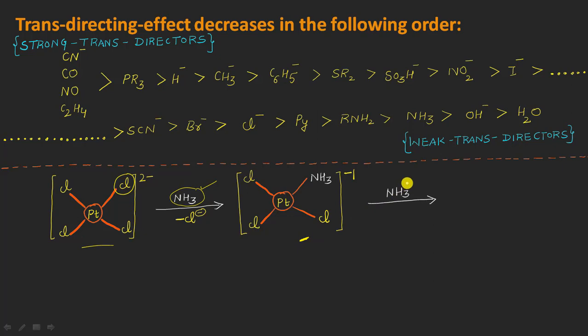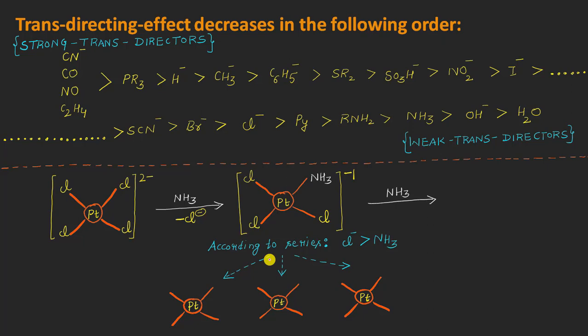And now when I will be adding one more molecule of ammonia, I have to see which of these ligands will now be replaced by this incoming ammonia molecule, okay? And how can I do that? I can simply take the help of this trans directing order here, which suggests to me that the chloride ion is actually a strong type of ligand as compared to ammonia in terms of trans directing abilities, right? So I can now write here, according to this series, the chloride ion is actually a stronger trans director as compared to ammonia.